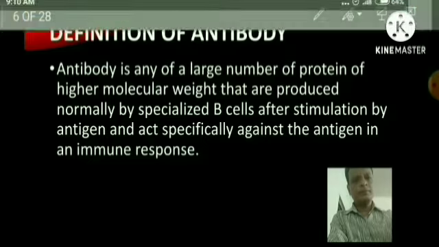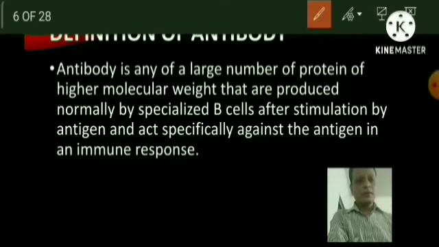Actually, as you know, the B lymphocyte is responsible for production of antibody.